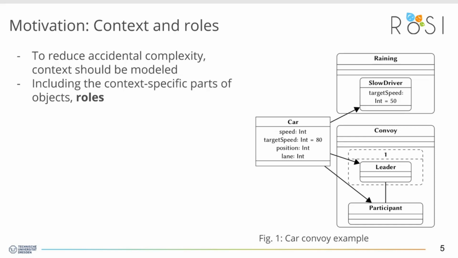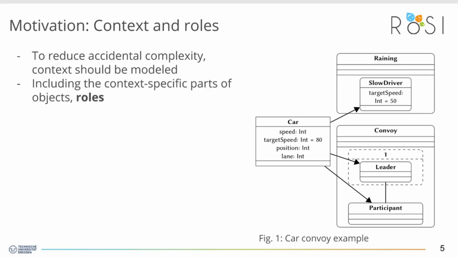Now on the right side, a context called weather is modeled. In this context, a car may play the role of a slow driver. The slow driver alters the behavior of the car and overrides its target speed. Below that, a context called convoy is depicted, which describes the convoy formed by the autonomous cars. In every convoy, there's a role leader and a role participant.